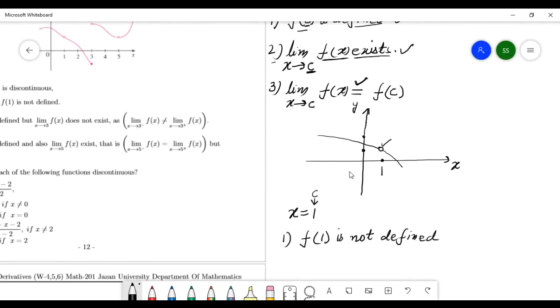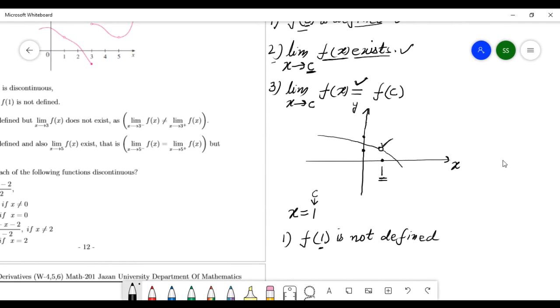This function is not continuous at x equal to 1 because at x equal to 1 in the graph of the function there is a hole, no number. So at x equal to 1, f of 1 is not defined.